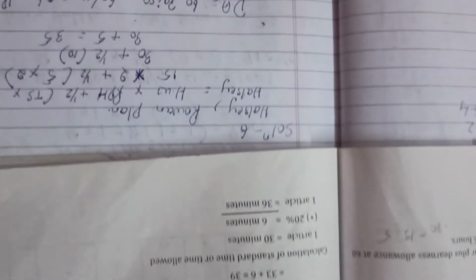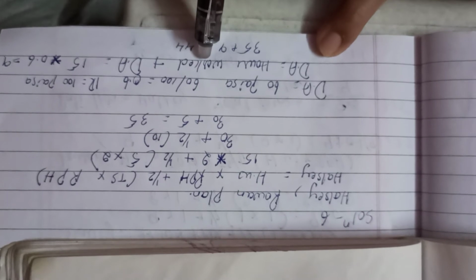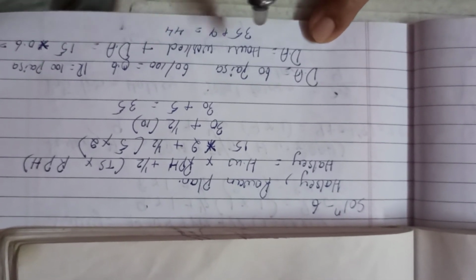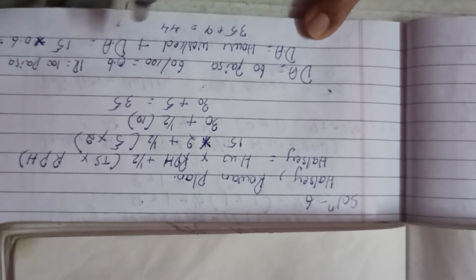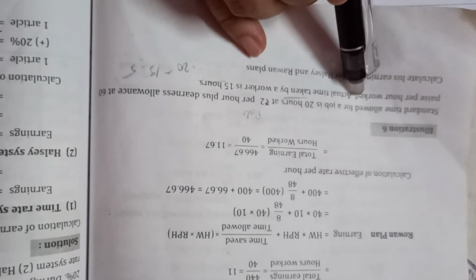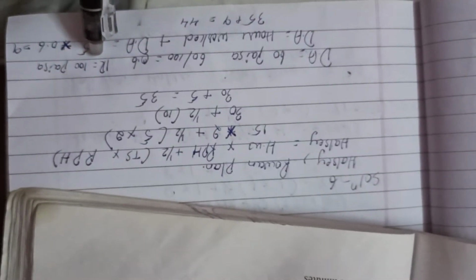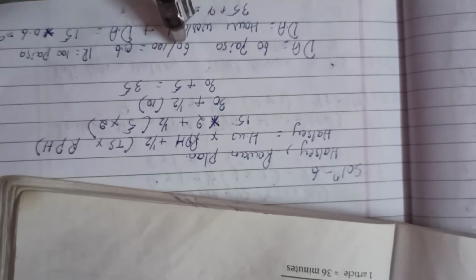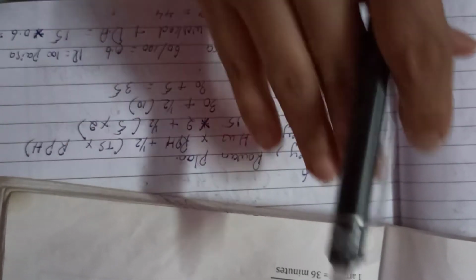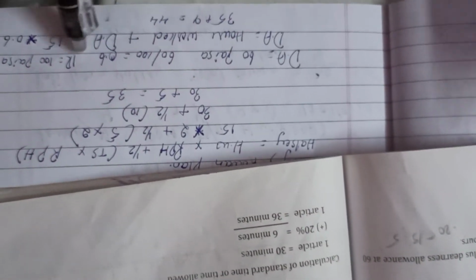Now I'm going to calculate dearness allowance. The formula to calculate dearness allowance is hours worked plus dearness allowance. Here what they have given is dearness allowance at 60 paisa per hour worked. So 60 paisa per hour worked, 1 rupee is equal to 100 paisa. So 60 divided by 100, I get 0.6. It is my dearness allowance, 0.6.